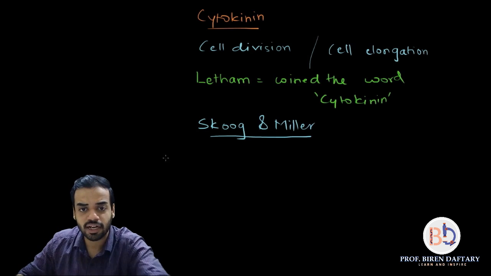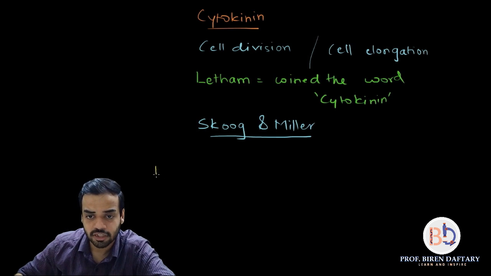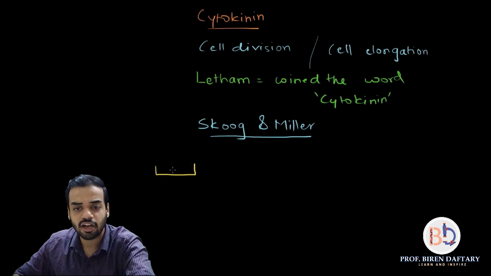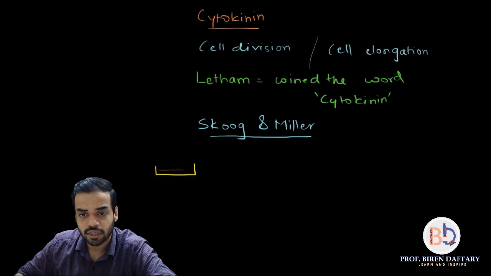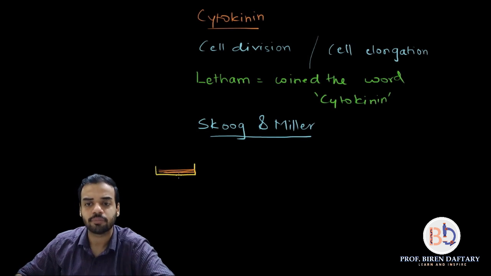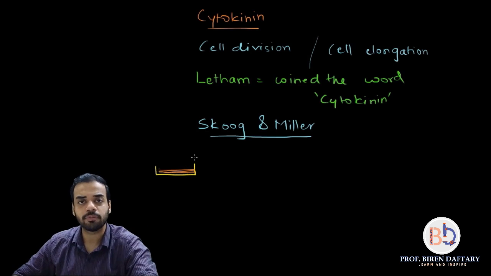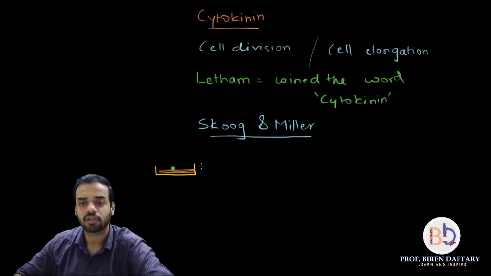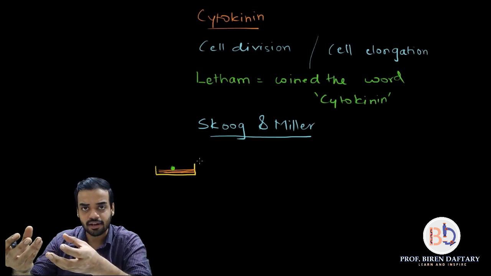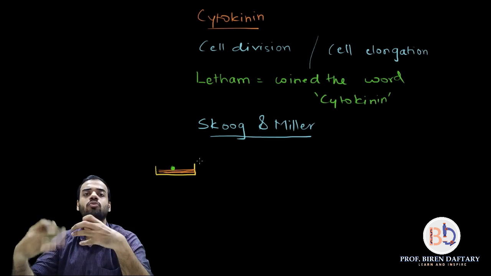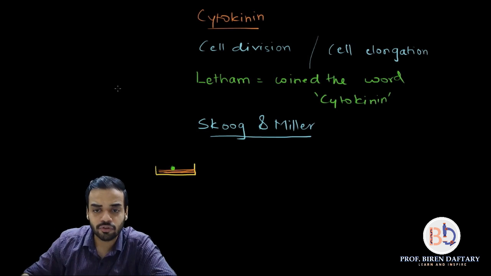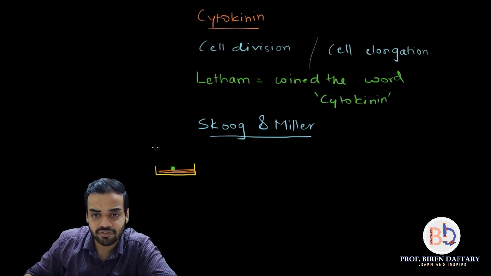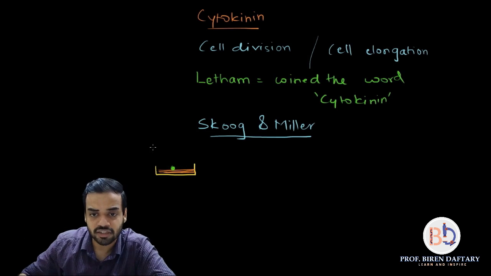Suppose I draw this tray over here, please pay attention, and in this tray I pour nutrient medium. This orange colored substance which you can see is the nutrient medium, and on top of the nutrient medium I keep a single cell. Suppose I draw this green colored cell over here, this cell will absorb the nutrients and it will grow and begin to divide. Now if you remember, I had already told you this single cell which we take in the beginning of tissue culture is called an explant. So I'm writing it down.